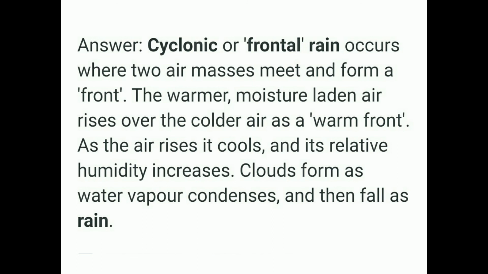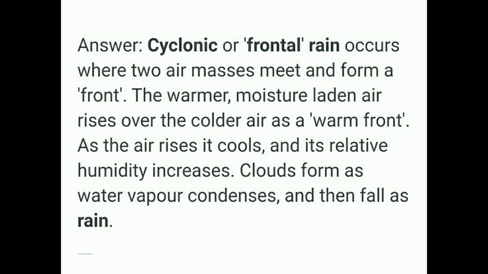As the air rises, it cools and its relative humidity increases. Clouds form as water vapor condenses, and then fall as rain. So because of the wind formed in this cyclonic depression, the wind rises up and leads to rainfall in the coastal areas. Such a type of rainfall is called cyclonic rainfall.